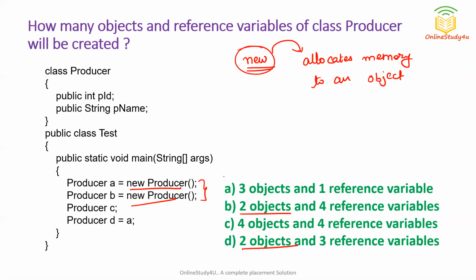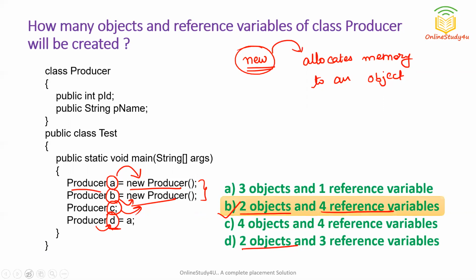Now we have to find how many object references. An object reference is created when we use the class name as the data type. You can see Producer A. So this A is an object reference because it is pointing to an object. This B is also an object reference. Then C is also an object reference. Now D has also been created and it is also an object reference. So we have four object references. So option B is the correct answer.